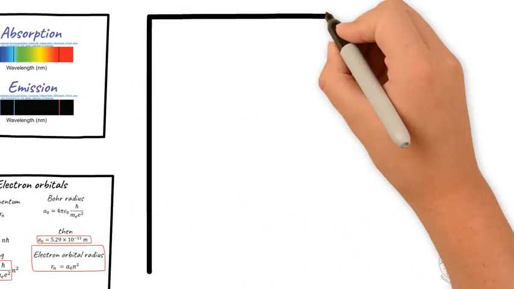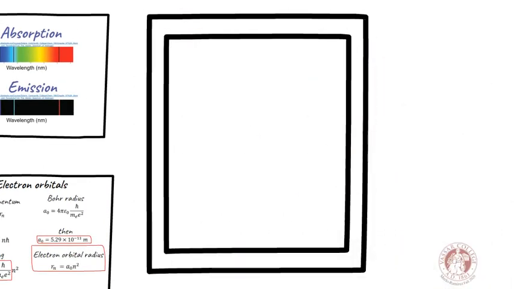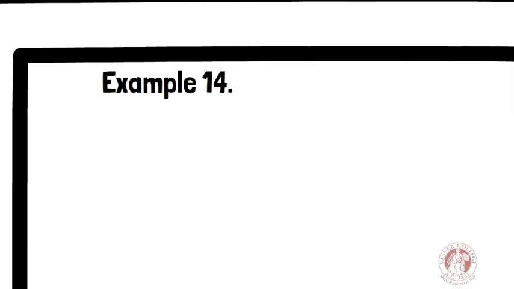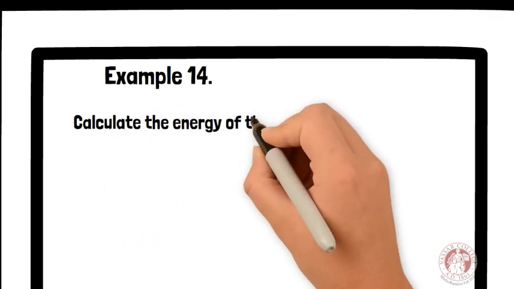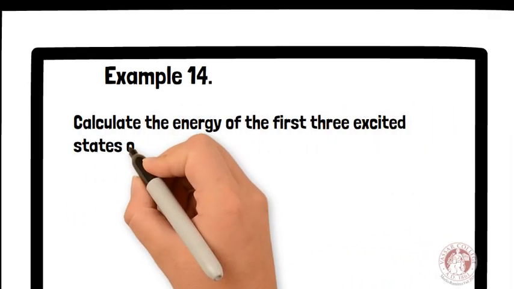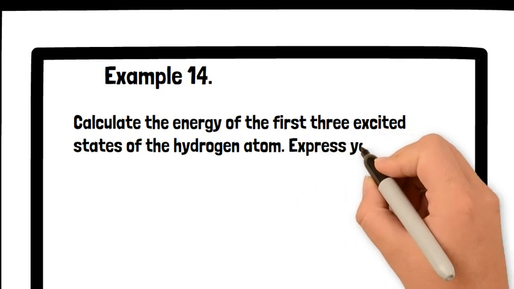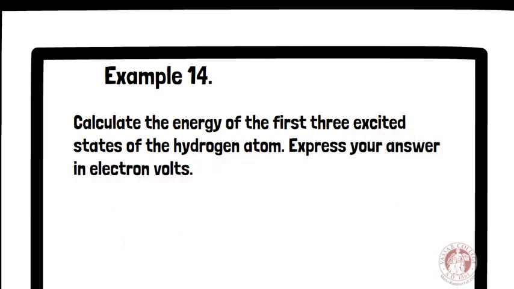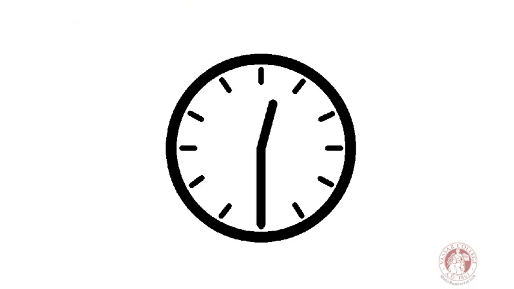Let's solve an example to understand how to calculate the energy of any orbital. Example 14. Calculate the energy of the first 3 excited states of the hydrogen atom. Express your answer in electron volts. Could you solve it?